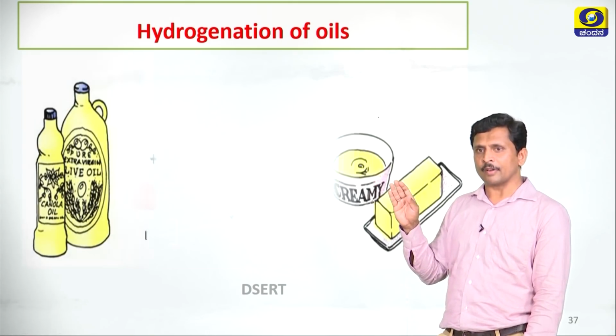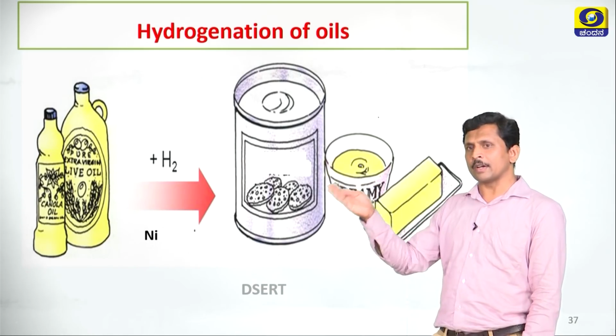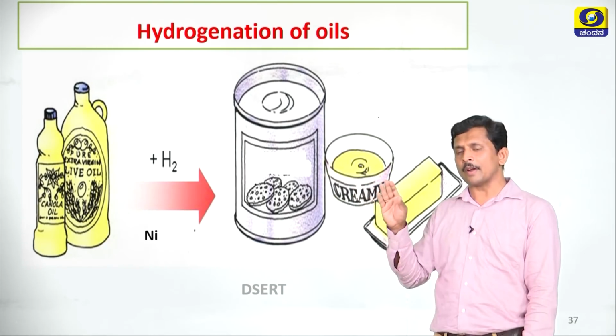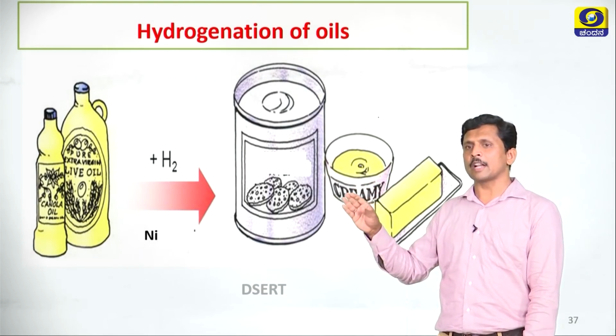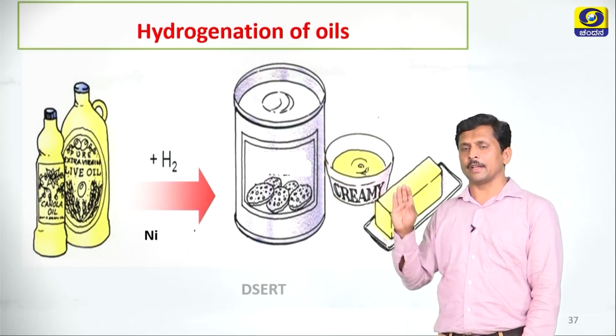In hydrogenation of oils, unsaturated oils are converted into saturated fats. Saturated fats are solid in nature. If the fats are in solid state, we can transport them very easily, and also we can store them for a long period.